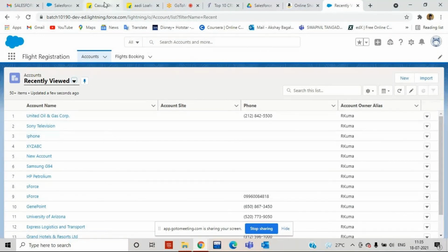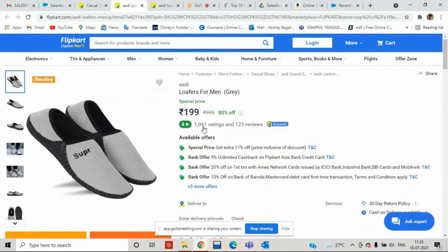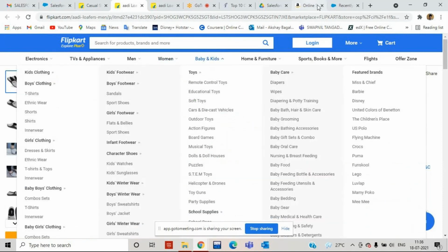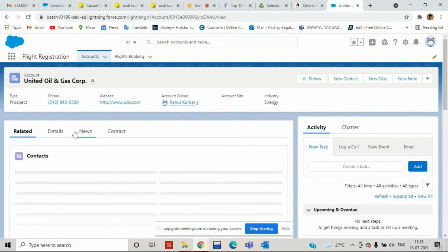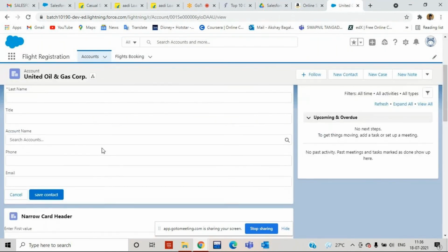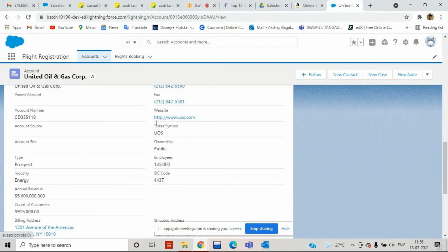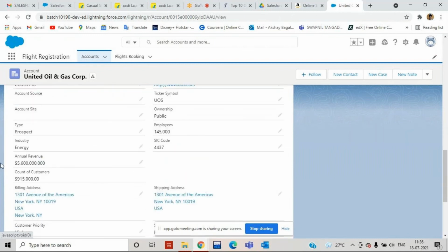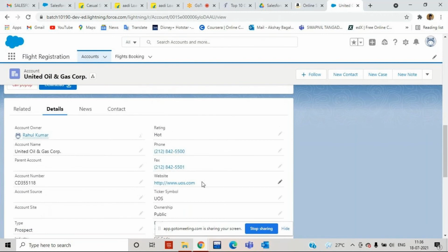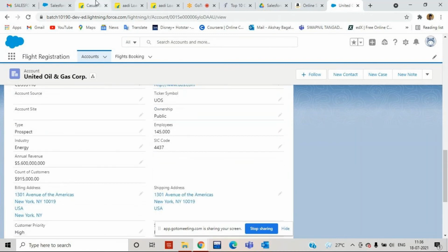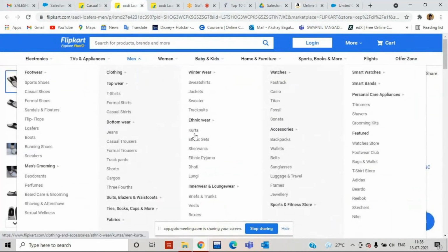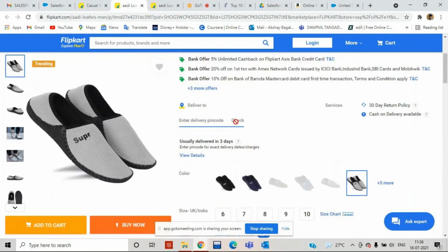Now here I can see, if I click on the shoe, I can see all the details regarding the shoe. In Salesforce also, if I click on any record, I can see the details of the record. If I click here, we have details. You can see I have all the details of the record: annual revenue, count of the customer, right? Phone number, fax, website. Fine. These all are the fields available. So these are the fields in Salesforce. These all are the fields in Flipkart.